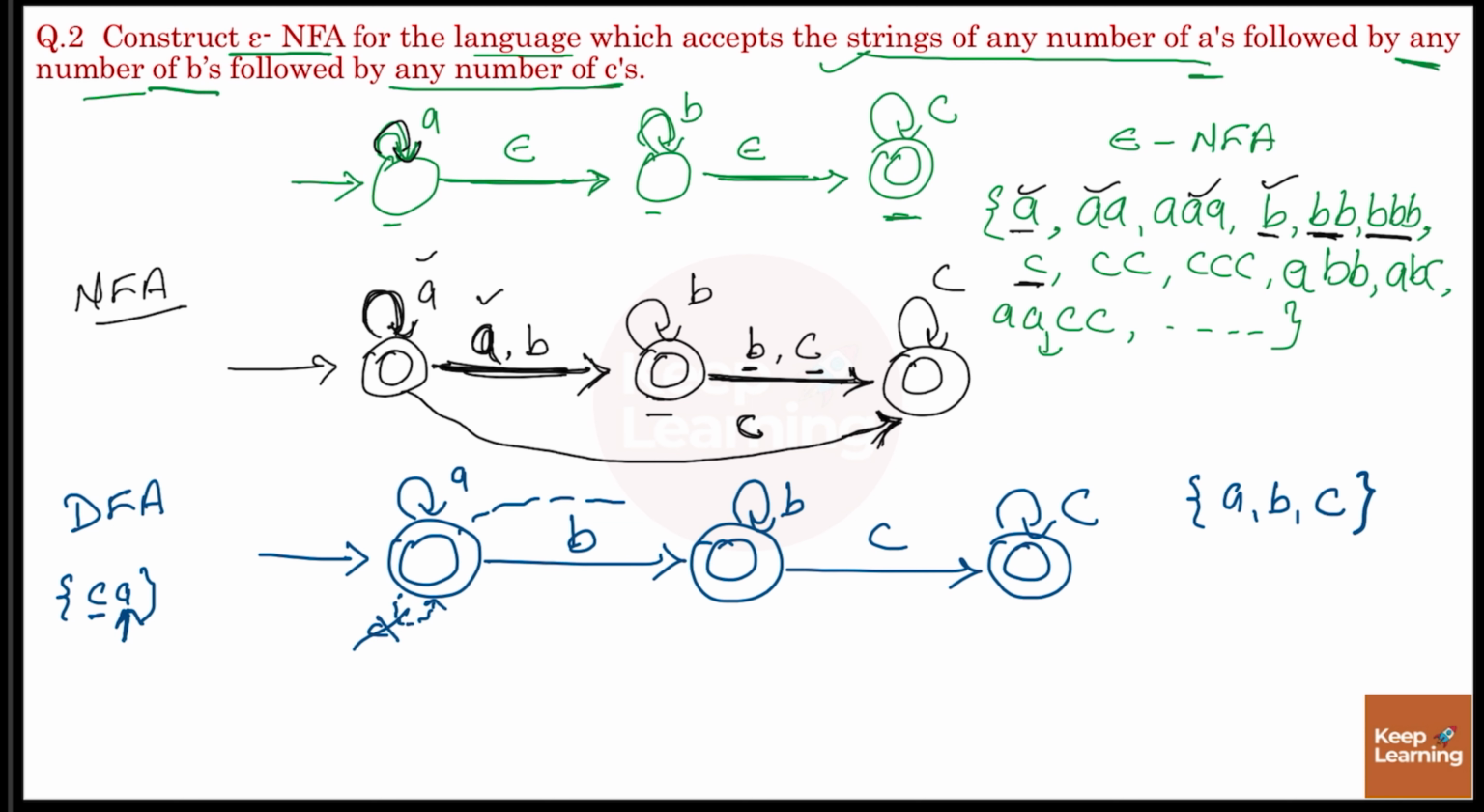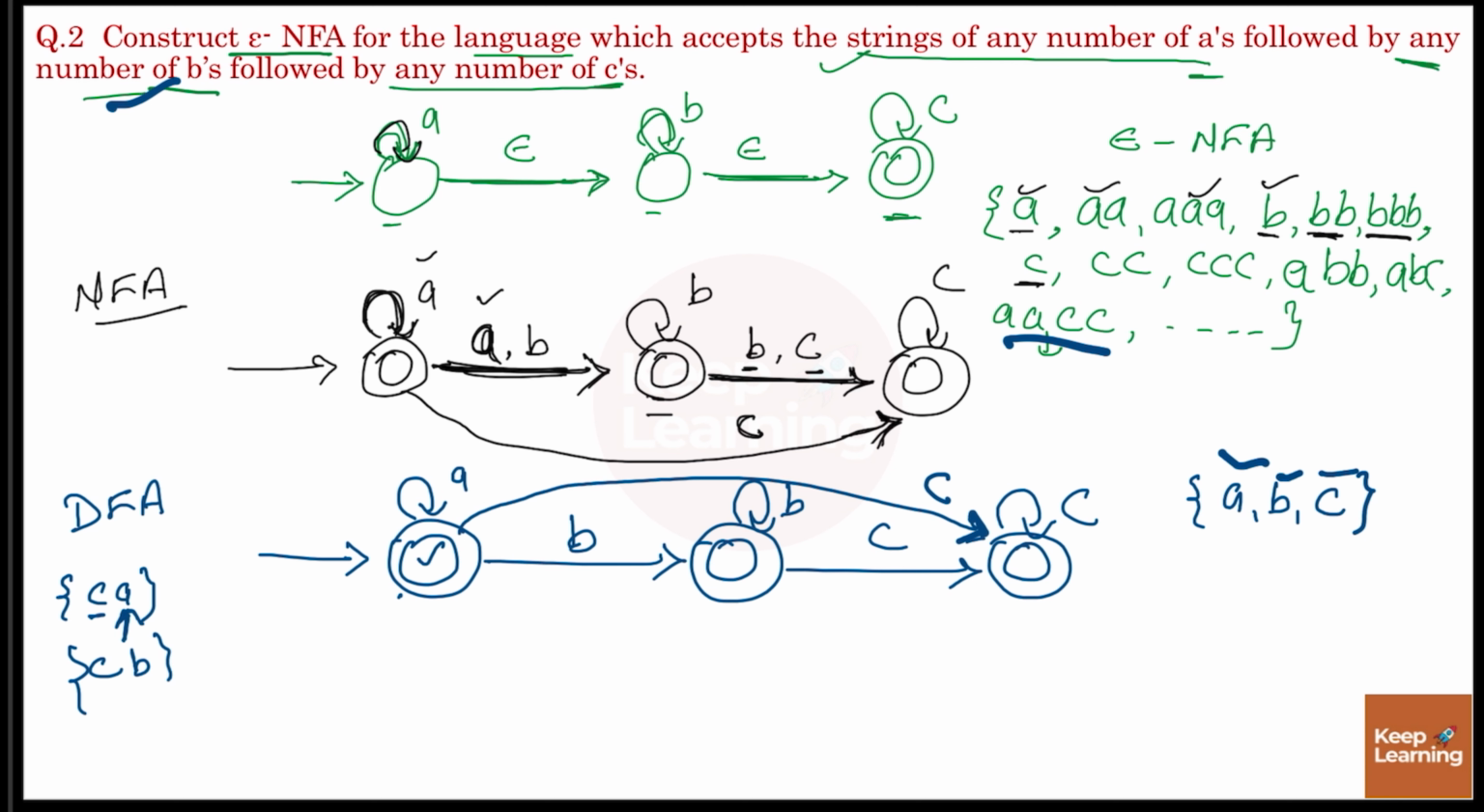Now tell me, can I define the transition of C here? Again, in that case it can accept CB, but B should be followed by C, right? So this can't be the transition. Now check, can I define the transition of C here? Yes, because in that case it can accept AA CC, which is a correct string belonging to this language. So this will be my transition. So from this state we have defined the transition of A, B and C.